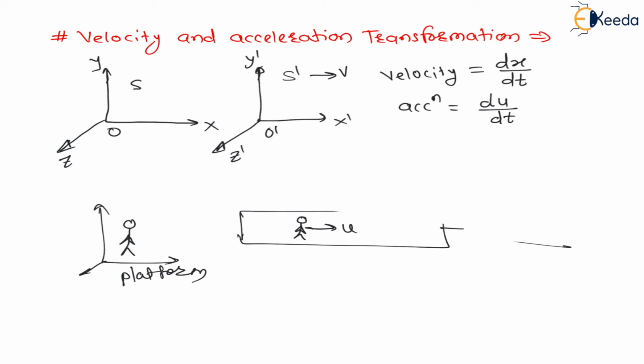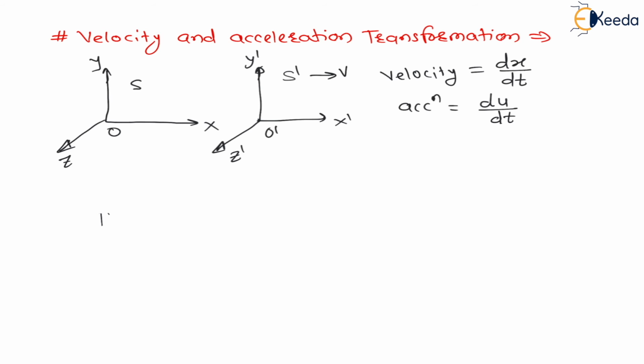One is a moving frame, the other is a rest frame, and the particle is in motion with some velocity. The velocity of that particle we have to find with respect to the stationary frame as well as the moving frame, right? I hope you understood this point. Now my dear students, I will erase this. For this rest frame and this moving frame, we have derived the relations that are called the Galilean transformation equations.